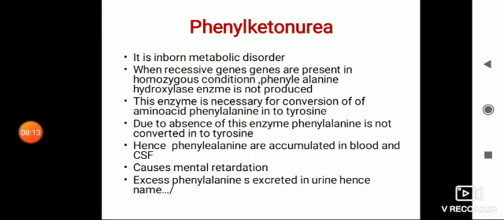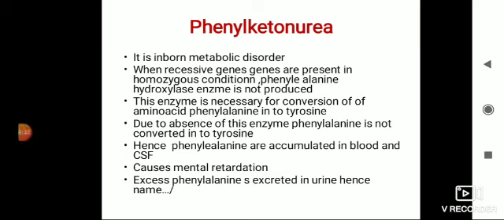Phenylketonuria is an inborn metabolic disorder. It is related to recessive inheritance. Recessive genes are present in a homozygous condition. Phenylalanine is an amino acid, and the phenylalanine hydroxylase enzyme is not produced. This enzyme is necessary for conversion of the amino acid phenylalanine to tyrosine.